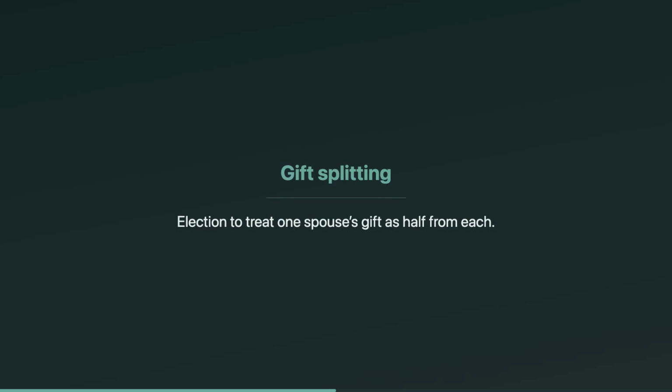Now, gift splitting. Normally, each spouse has their own annual exclusion and basic exclusion, and each spouse files Form 709 if they made reportable gifts. Gift splitting is an election that treats a gift made by one spouse as if half came from each spouse. On the EA exam, the big trigger is both spouses must consent, and a gift tax return is required to make the election.